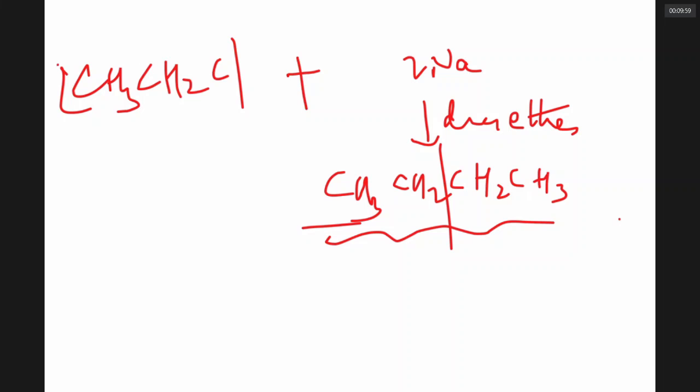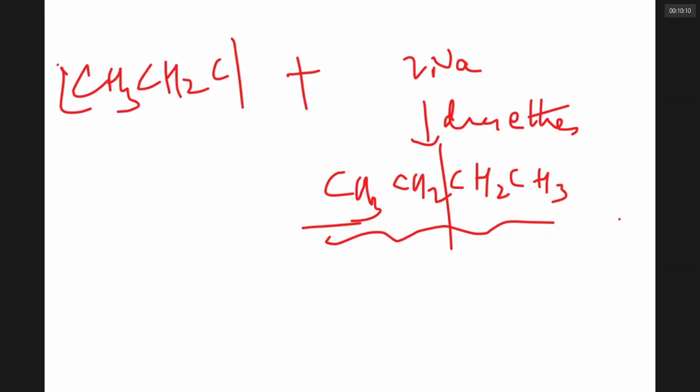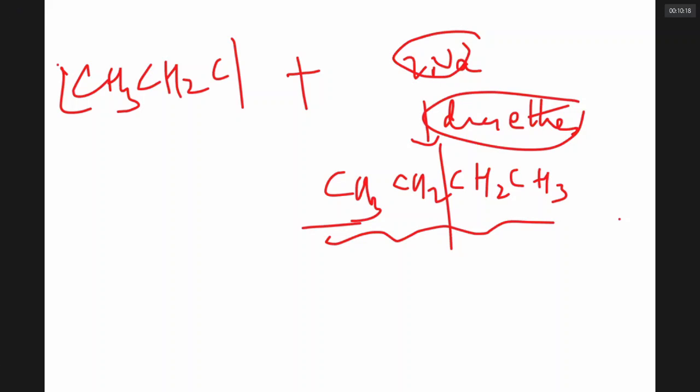The topic under discussion is, we are looking at some review questions on halogen derivatives. The question on Wurtz reaction. Wurtz reaction is a specific reaction of alkyl halide with sodium metal and dry ether, and in that reaction, you get an alkane with an even number of carbons.